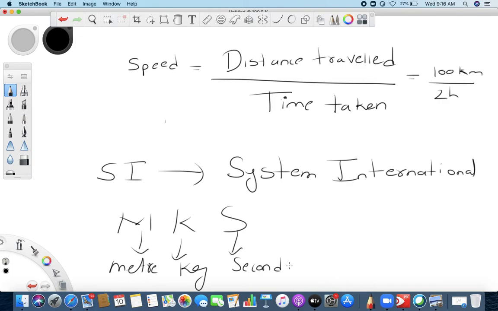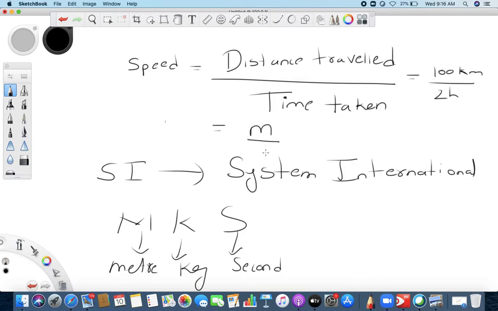Meter, kilogram, second. Okay. Now let me continue ahead. What I am trying to tell you is, if you talk about speed, what is the unit of distance? Meter, very good.